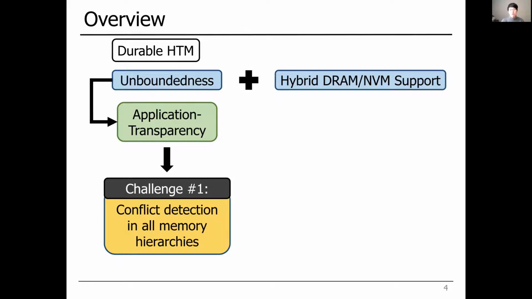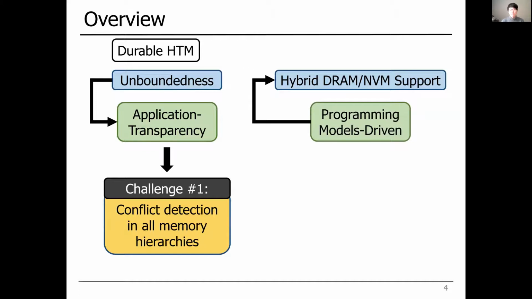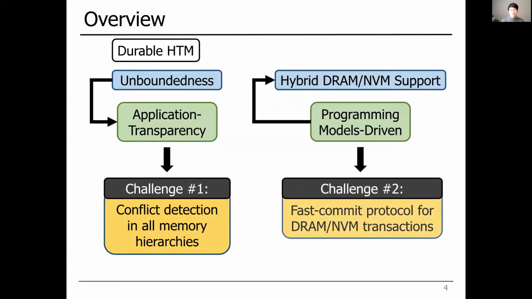This requirement is driven by recent programming models pursuing hybrid data structures to accelerate persistent applications and ease NVM programming. For the second challenge, UHDM designed a fast-commit protocol for transactions modifying both DRAM and NVM objects inside of a transaction. So in this talk, I will briefly introduce these challenges and UHDM's approach.